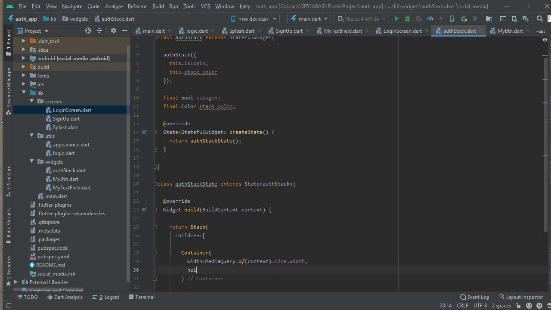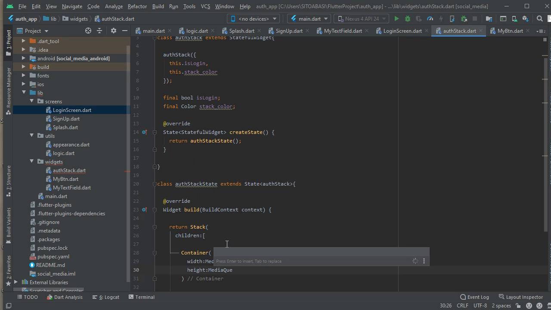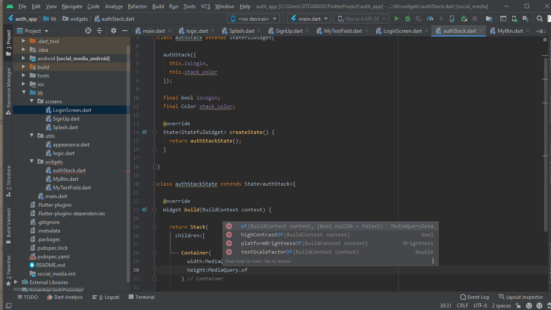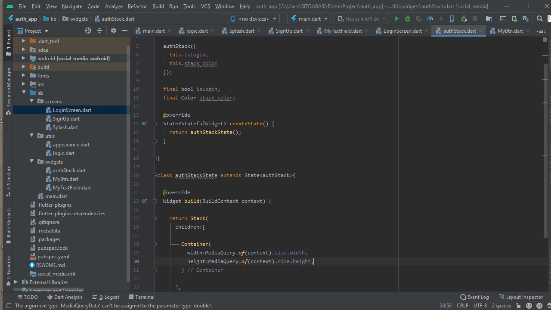So the first child is a container, and the width is going to be of MediaQuery.of(context).size.width. It's going to fill the screen. And the height is MediaQuery.of(context).size.height.